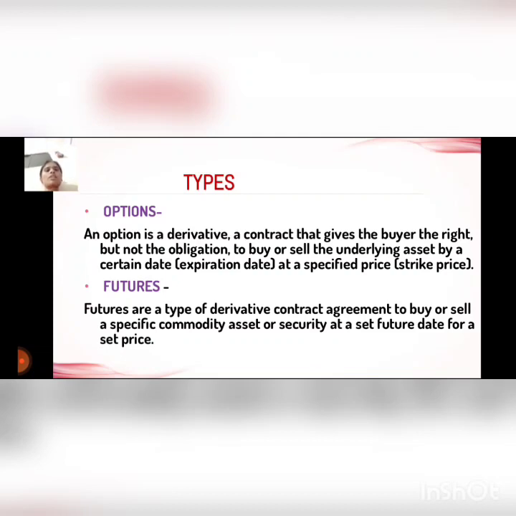Now we discuss the future. Future contracts are similar to forward contracts. A future contract is an agreement made by two parties to buy or sell an underlying instrument at a fixed price on a future date. Future contracts do not allow the buyer and seller to meet and enter into an agreement.